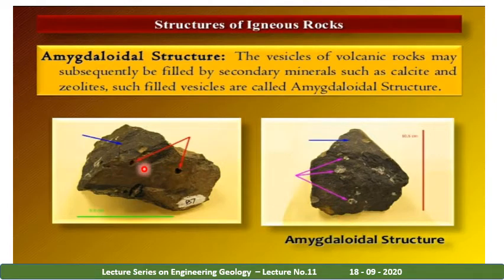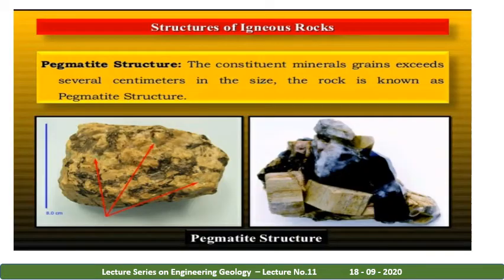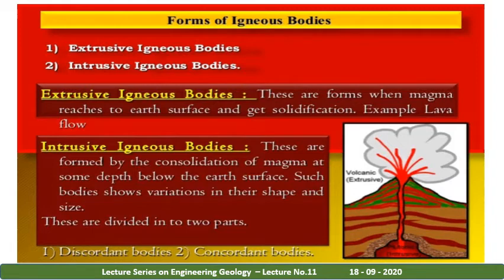These two points are openings called vesicles. Vesicles means holes. Amygdale means these holes are filled with some other material. Another texture is called xenolithic texture. Yes, it's a very important topic for civil engineers.